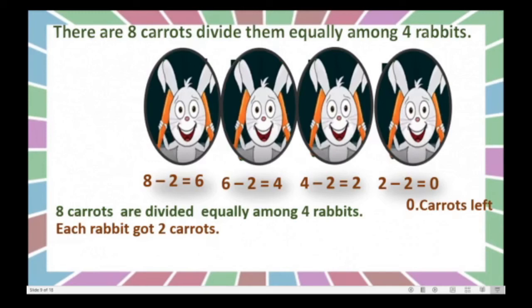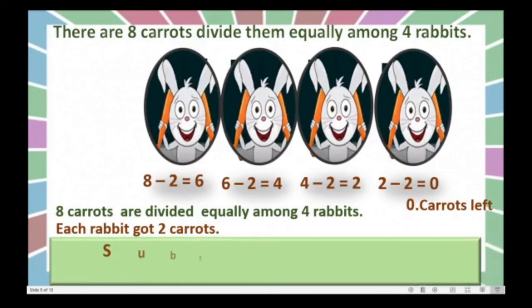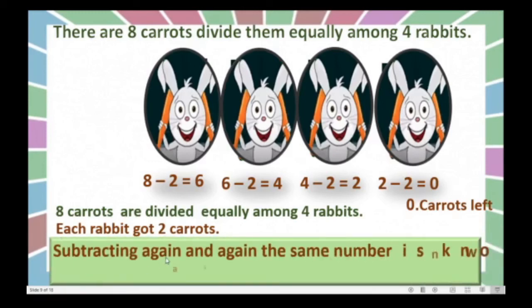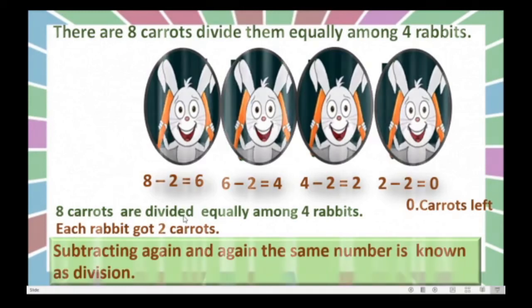Right? But we followed a different method. Which method did we follow? Subtracting the same number again and again. See here, minus 2, minus 2, minus 2, minus 2. We subtracted the same number again and again and we got the proper answer. That is, each rabbit got 2 carrots. This is also called division. Okay? One more we will try here.